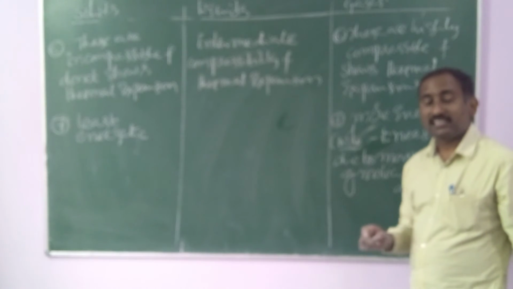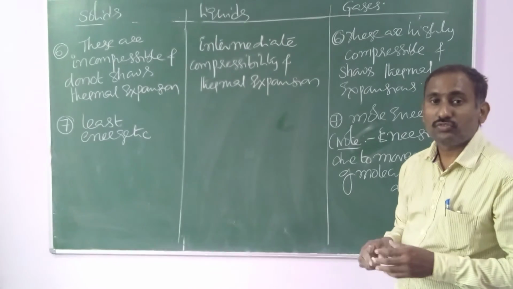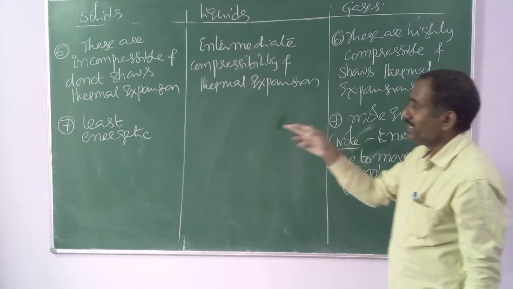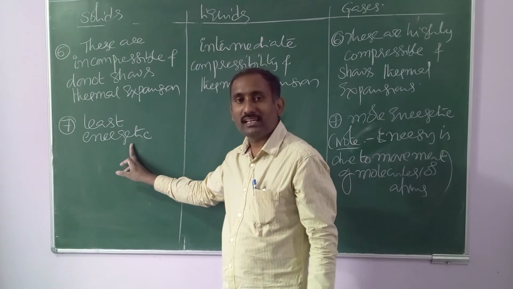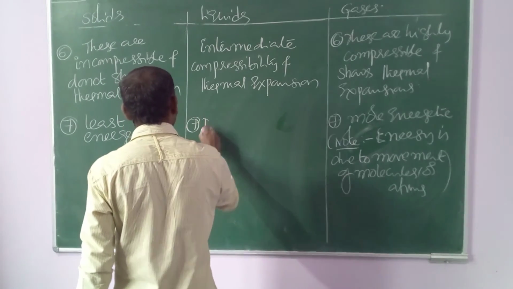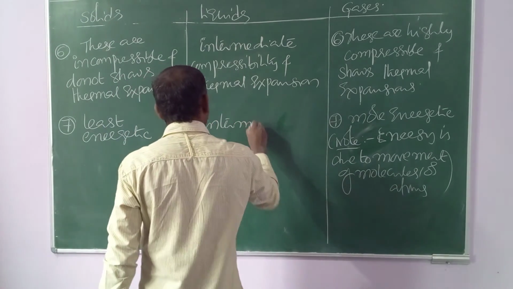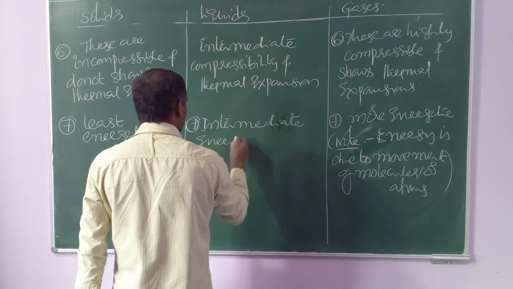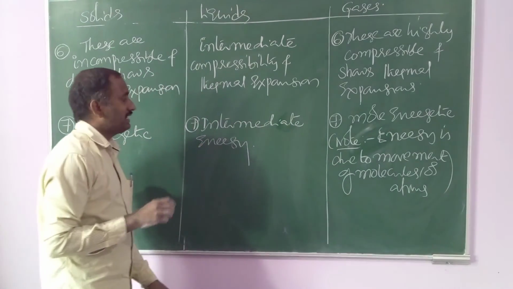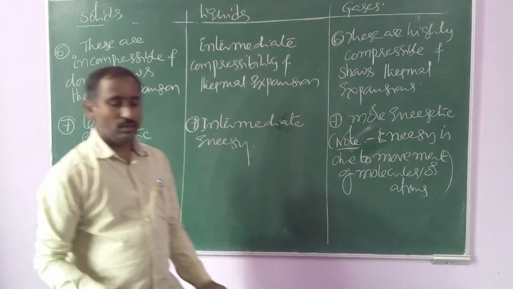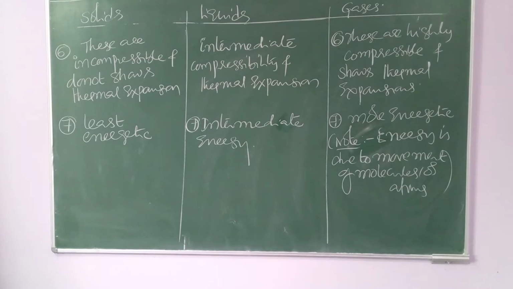In case of gases, molecules move freely from one place to another place. Due to that motion, they possess energy. In case of solids, there is no movement, that's why less energy. Liquids have intermediate energy. So these are the characteristic properties of solids, liquids and gases.